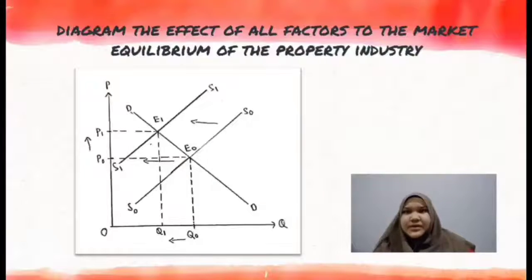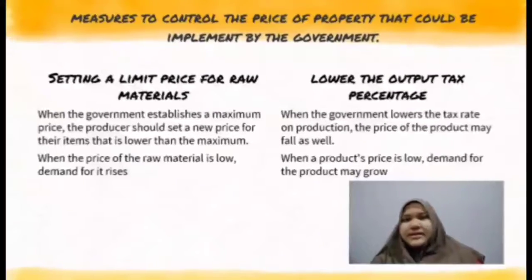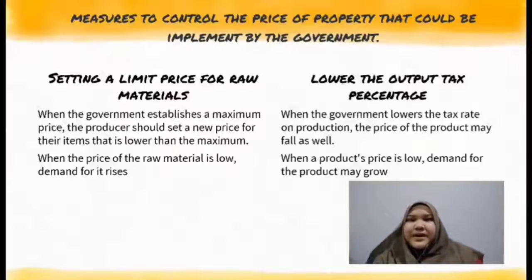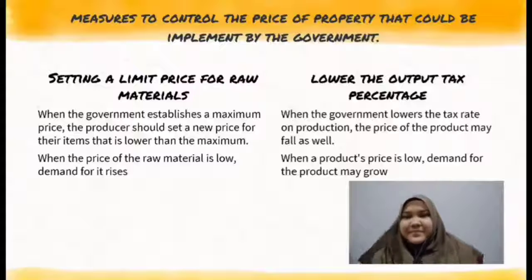while the new spot for the equilibrium will change from E0 to E1. Next is part C, question C, which is measures to control the price of property that could be implemented by the government. Property price can be regulated by the government. Why should the government control the price? It is because the cost of some production might be expensive for either the buyer or the producer. That's why the government should set the price so the consumer and the producer will be treated equally.